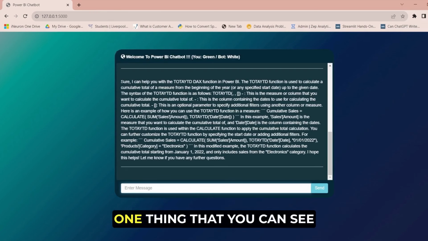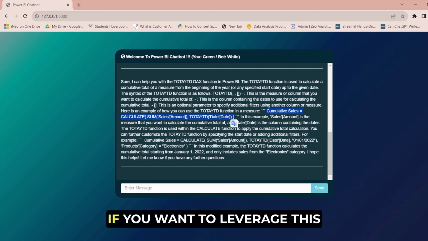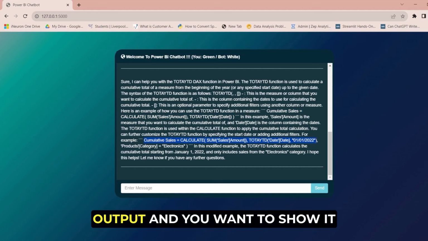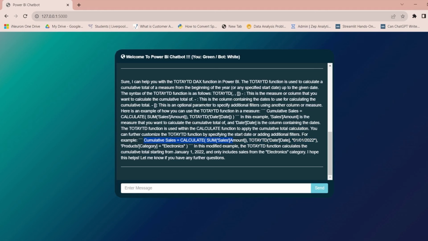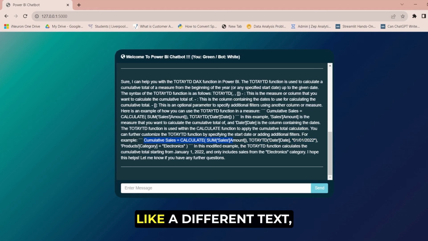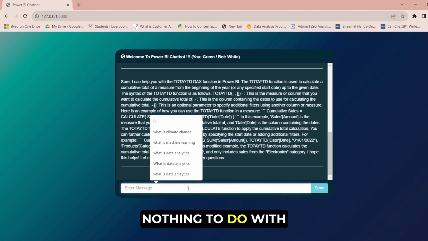Now, of course, one thing that you can see is the output is not very structured, but you can see this tag and this tag basically means this is a DAX code. So if you want to leverage this output and show it in a proper format where the coding part looks like different text, that is possible. But those changes come as part of the CSS changes, nothing to do with the API calls.